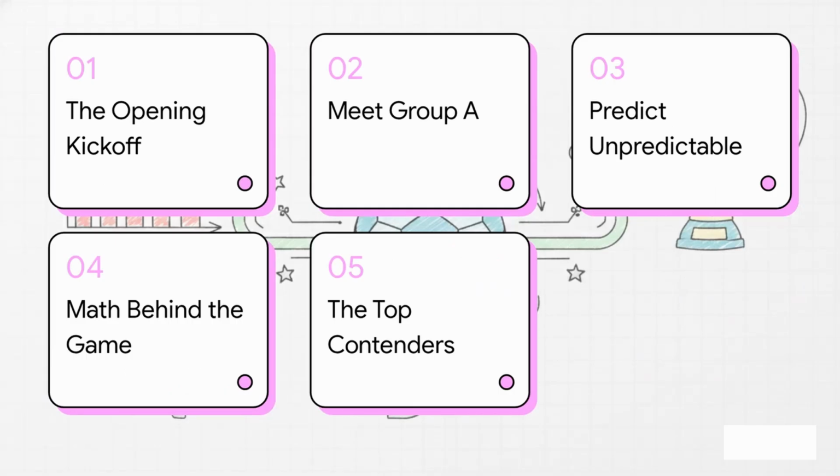So here's our roadmap for this explainer. 1. The opening kickoff. 2. Meet Group A. 3. Predicting the unpredictable. 4. The math behind the game. And finally, number 5, the top contenders.